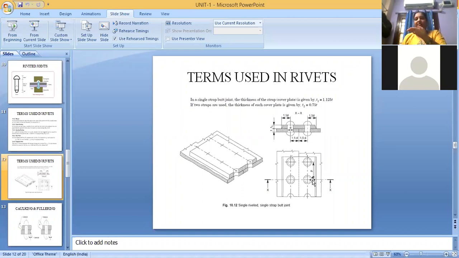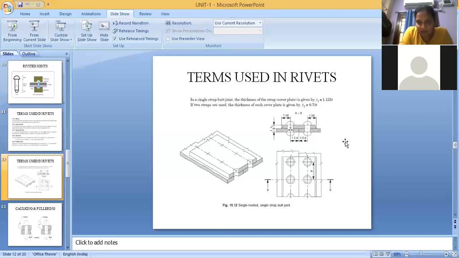For example, if you have a straight plate and another plate overlapping over this, and you make a rivet, we call it a lap joint. Whatever joint you are seeing here is a butt joint. The two plates are placed side by side, and we use another plate over these two plates in order to join them.